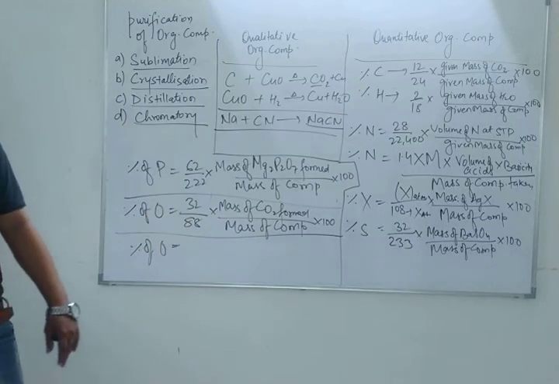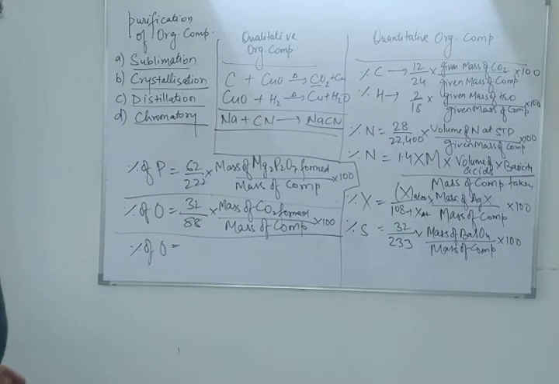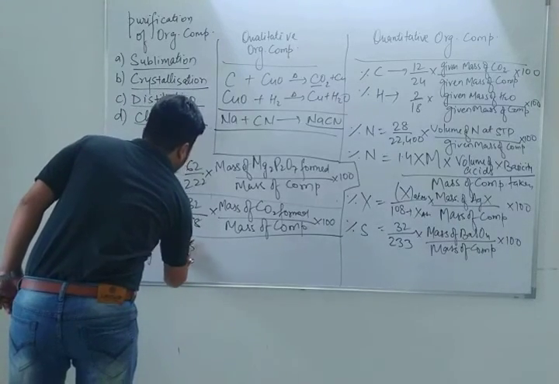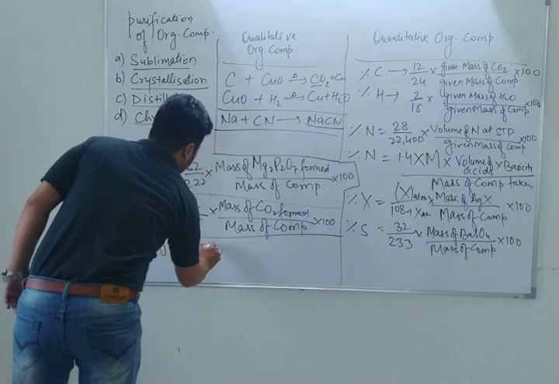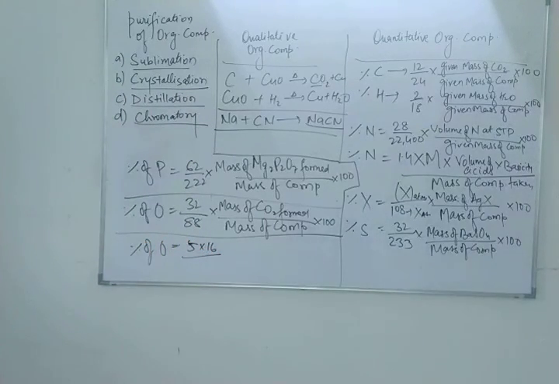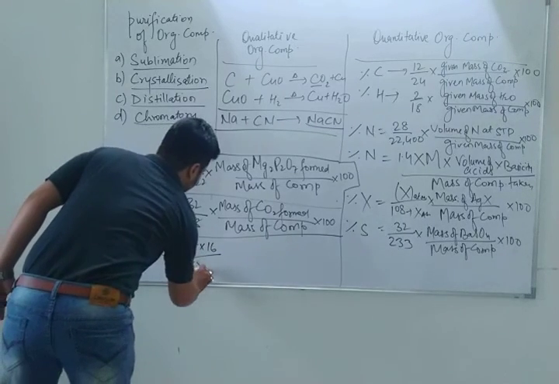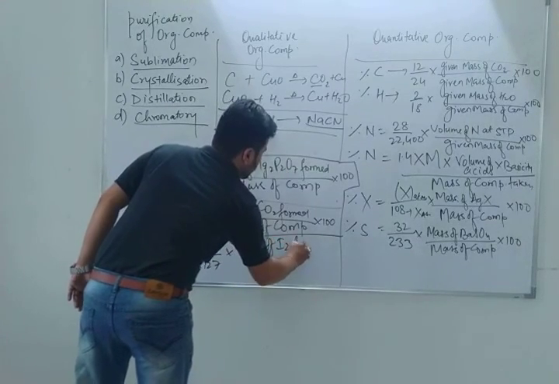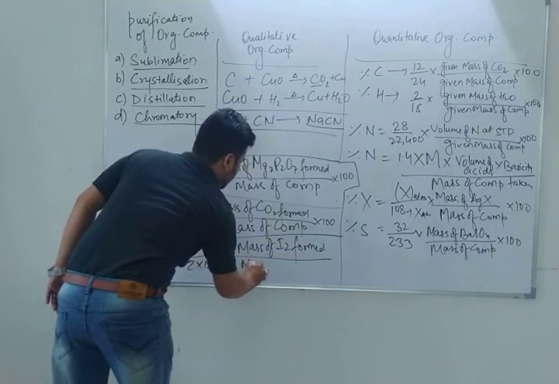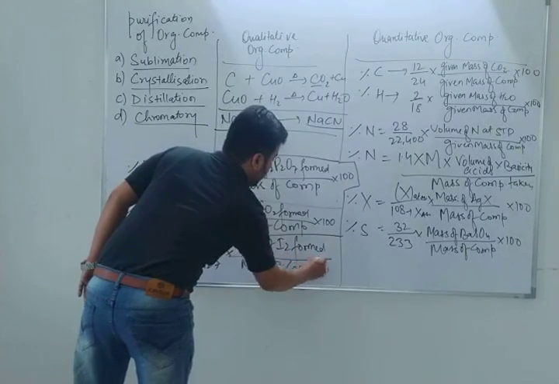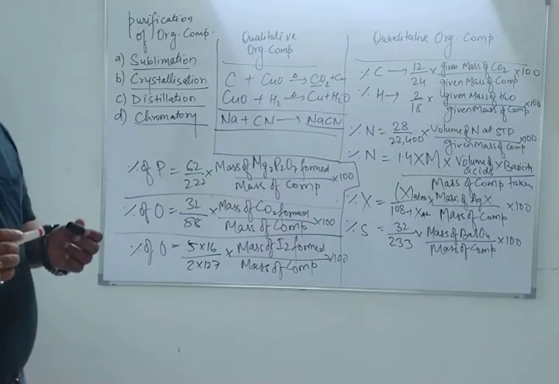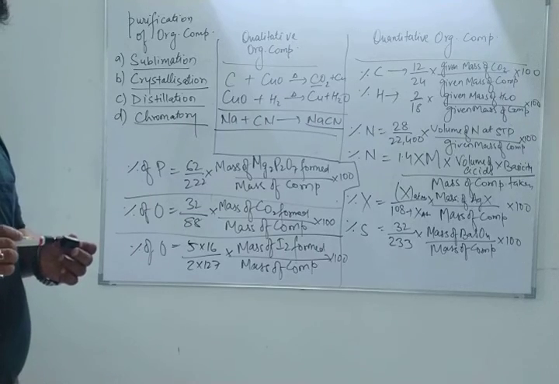Here we are going to take the iodine reaction. So 5 into 16 upon 2 into 127. 5 into 16, because 5 atoms of oxygen will be there, upon iodine atomic mass 127, and 2 atoms of iodine, so 2 into 127, into mass of iodine formed upon mass of the compound taken into 100.